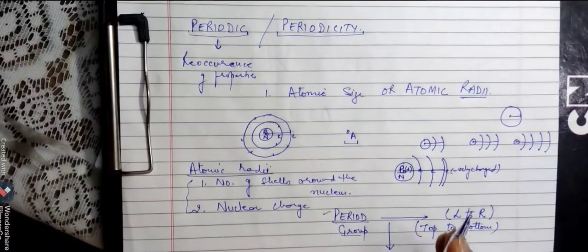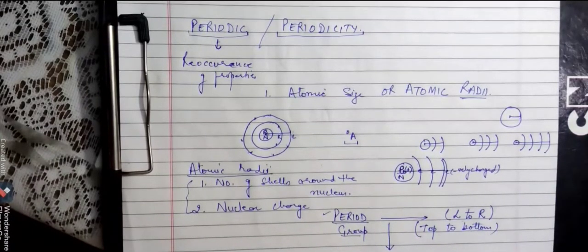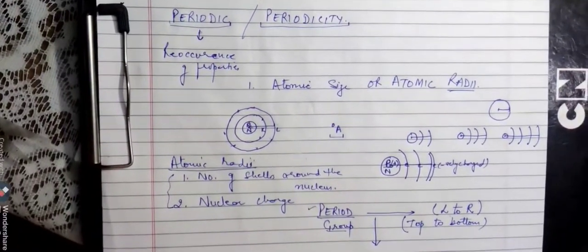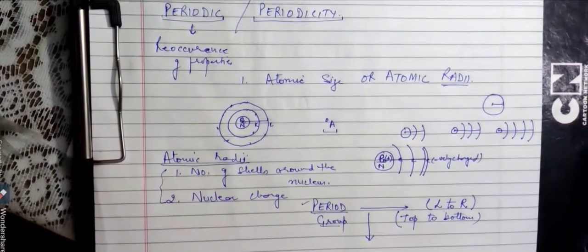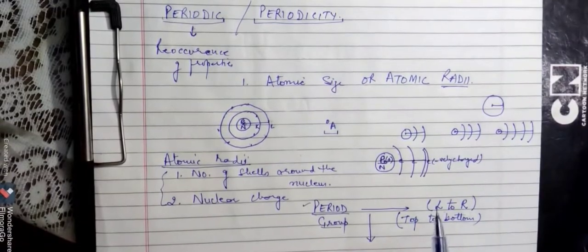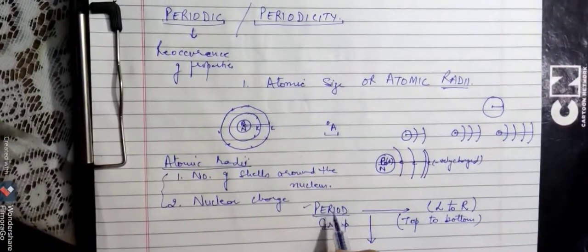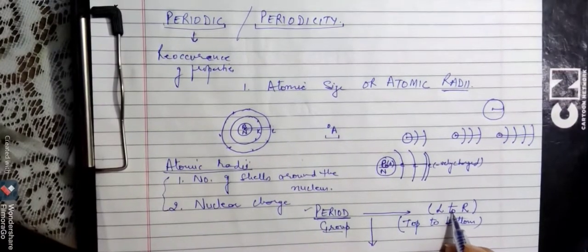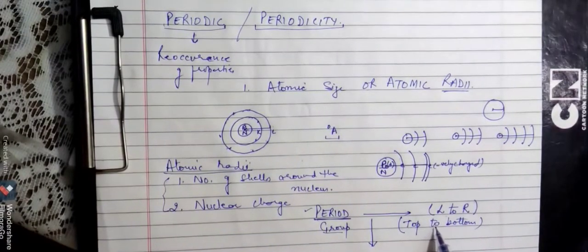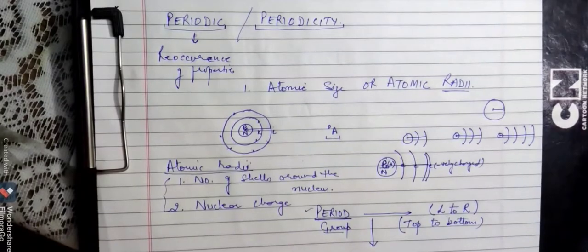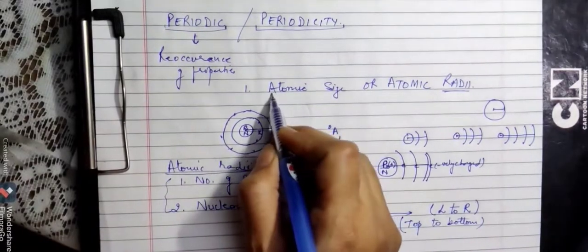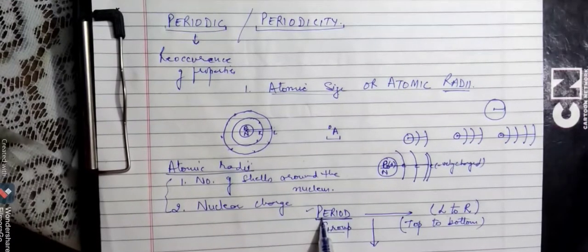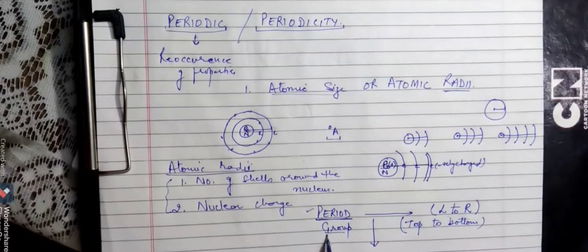So in order to keep uniformity, in order to keep everything uniform for everybody to understand, a general rule has been set that whenever we talk about properties in a period, it will be from left to right, and in a group it will always be from top to bottom. So we were studying this property known as atomic size or atomic radii. Now we have to see how it varies in a period and how it varies in a group.